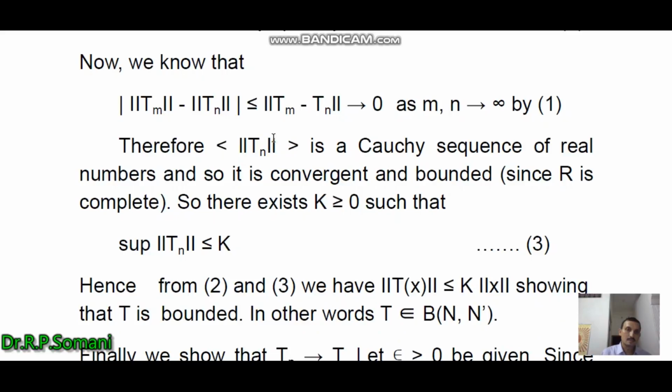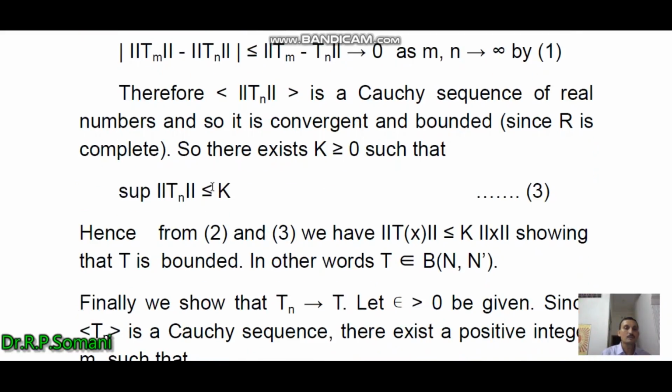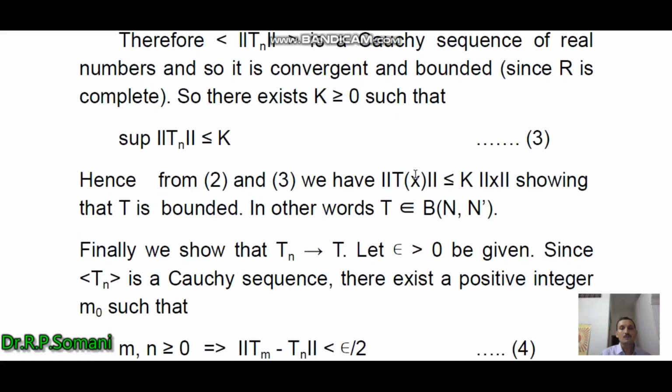So for this Cauchy sequence of norms, there exists a k greater than or equal to 0 such that supremum of the norm Tn is less than or equal to k. Now this is equation 3, and from 2 and 3 we obtain that norm of Tx is less than or equal to k norm x.